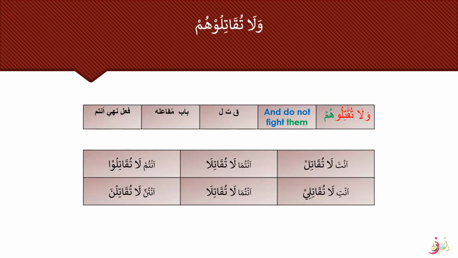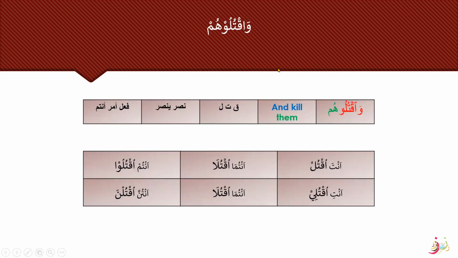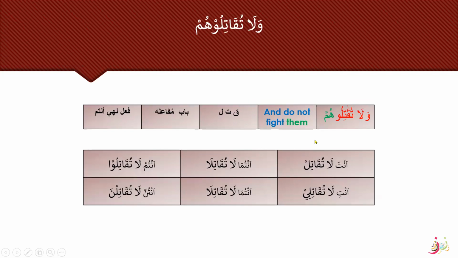We have wala tuqatiluhum. Wala tuqatiluhum. So here you can see we have la tuqatilu. Here again, it is made light, and this is fi'l nahi, antum. You know that the fi'l nahi sign is that we have La here. Now we have to recognize the family. You can see that this word is having an alif, so that means it is from Bab Mufa'ala, and it is family 3. So, and do not fight them.